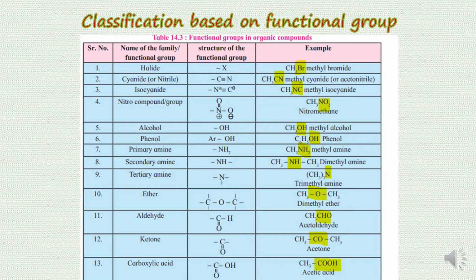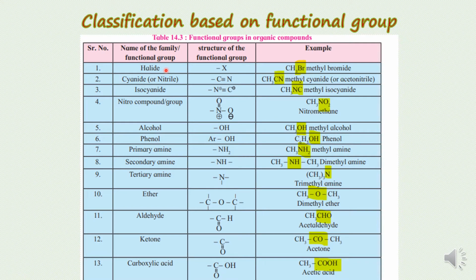So, on the basis of different functional groups, we categorize different organic compounds. For example, if I have a compound containing a carboxylic group, it will come in the category of carboxylic acid. If a compound has an amine group, it will come in the category of amino compounds, and so on. So we are taking here the information of different functional groups present in different organic compounds. Let's start with the first functional group, that is halide.